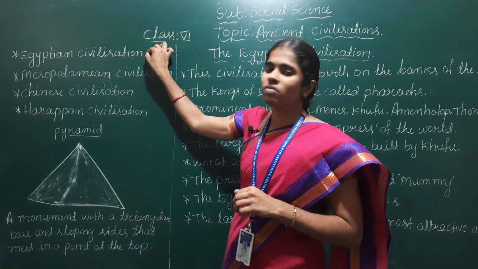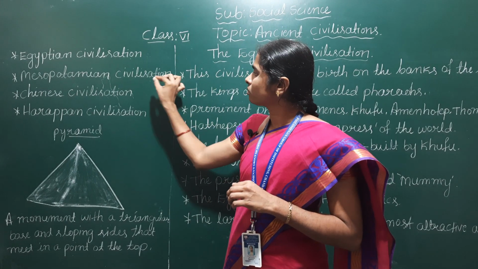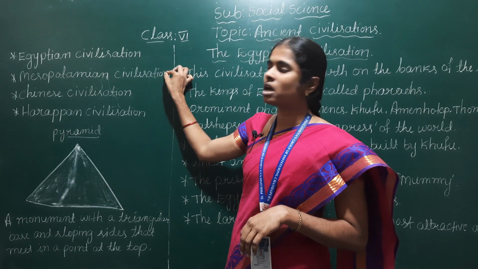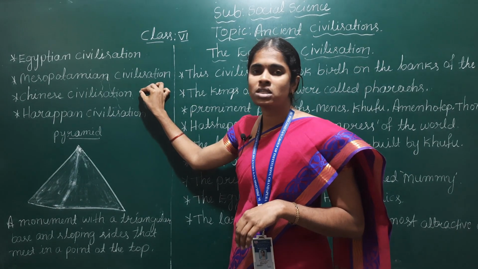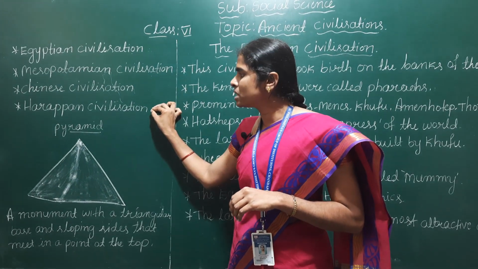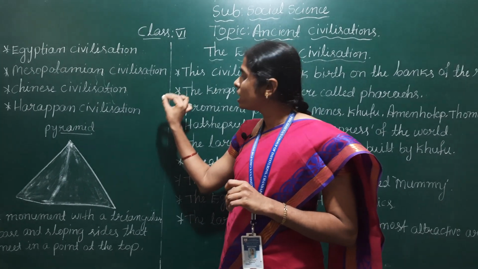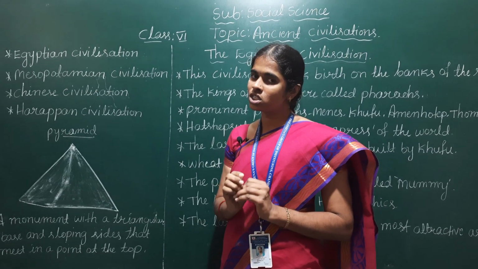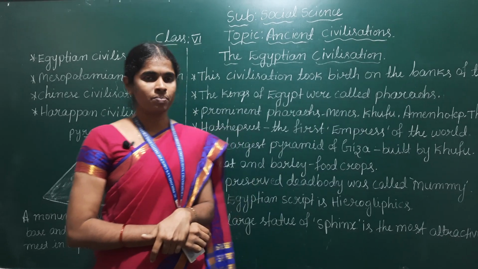See, Egyptian civilization took birth on the bank of river Nile, Mesopotamian civilization on the banks of rivers Euphrates and Tigris, Chinese civilization on the banks of Huanghe and Sikiang, and Harappan civilization on the banks of Indus came into existence. Children, first we will discuss the Egyptian civilization.